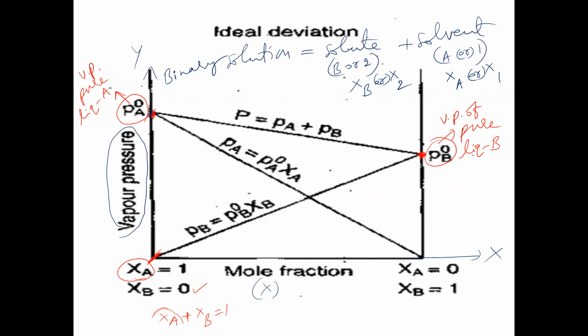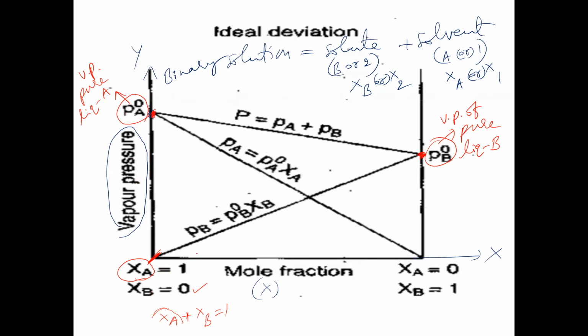That's why here the vapor pressure of only A is there. Pure liquid A is there. XA equal to 1 means only pure liquid A is there. No liquid B is mixed with liquid A. Only liquid A is taken here. That's why PA naught is taken here. Is that clear?